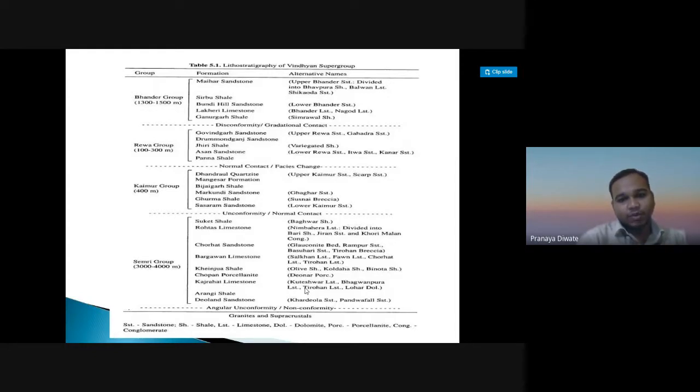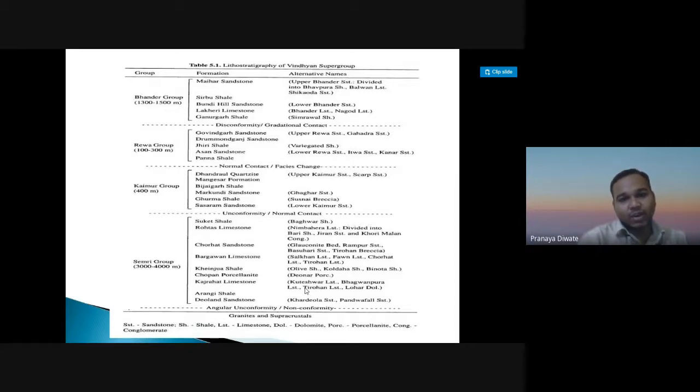The Semri group has an angular unconformity and overlies the granites and supercrustals. Then you have Deolant sandstone, Arangi shale, Kajrat limestone, Chopan porcellanite, Koenjua shale, Rampur limestone, Chorhat sandstone, Rohtas limestone, and Suket shale. So these are the different formations we have.